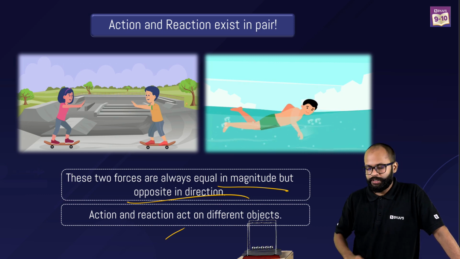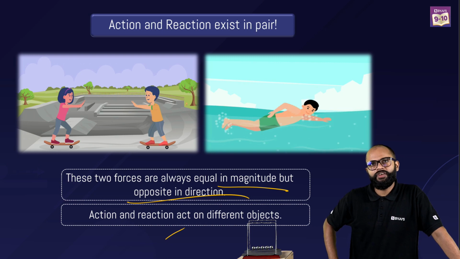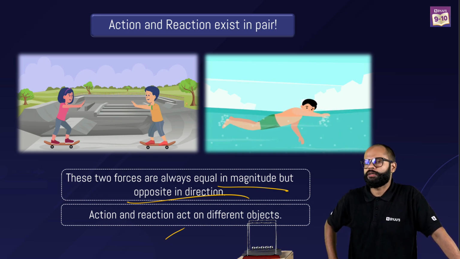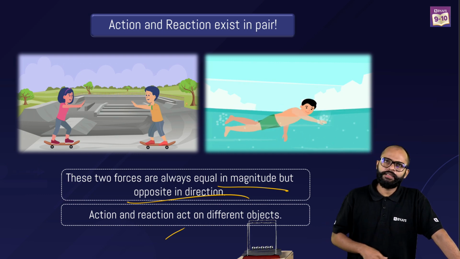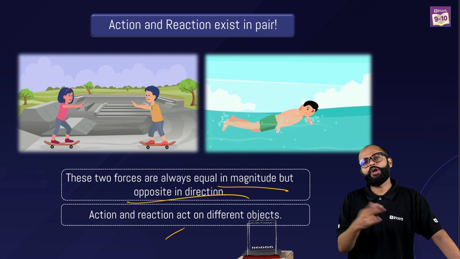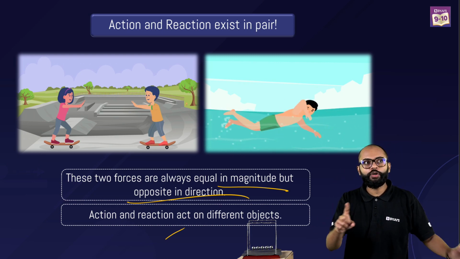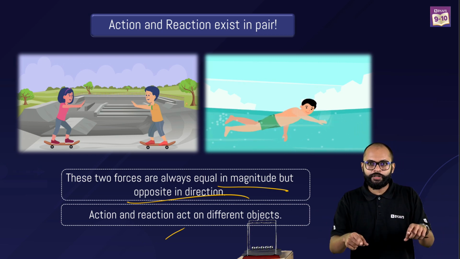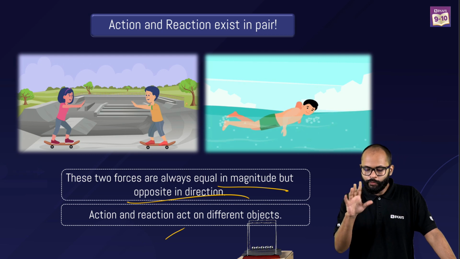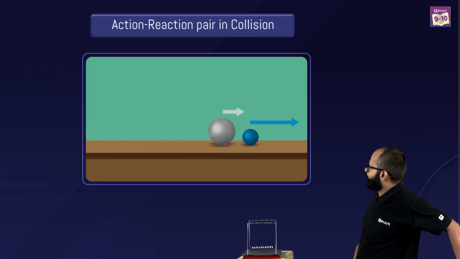This is very serious: a lot of students remember it like this, sir, for every action there is an equal and opposite reaction. It is not wrong. It is right. But when I say if body A applies force F on body B, then body B applies force F on body A in the opposite direction, then one thing becomes really clear. There are two objects. These two forces are acting on different objects. If you understood this, let's talk about this particular animation.